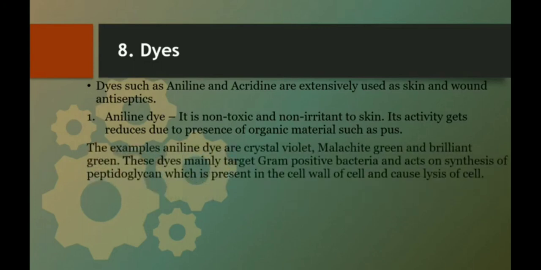The examples of aniline dye are crystal violet, malachite green, brilliant green. These dyes mainly target gram-positive bacteria and act on synthesis of peptidoglycan, which is present in the cell wall, and cause lysis of the cell. So how do they carry out their sterilization? First of all, they basically target gram-positive bacterial cells. They act on the synthesis of the peptidoglycan, that is, they act on cell wall synthesis and cause lysis of the cell.